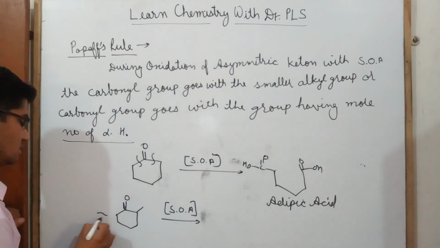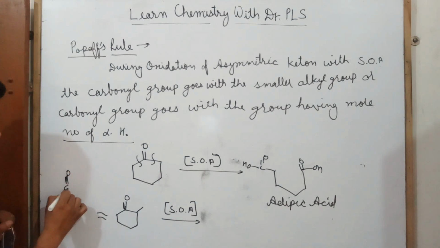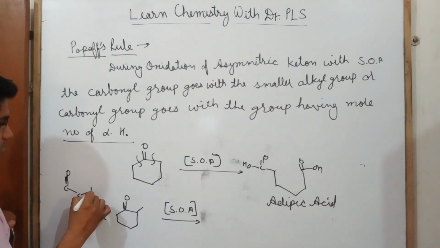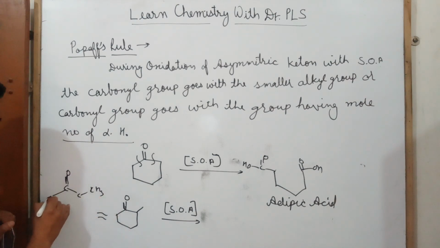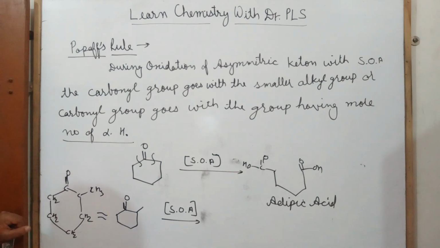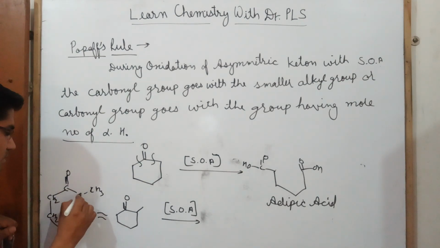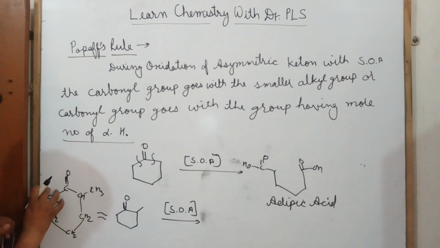I can draw this structure like this: C=O, CH3, CH2, CH2, CH2, CH2. So you can find clearly that this is a smaller group and this is a bigger group.